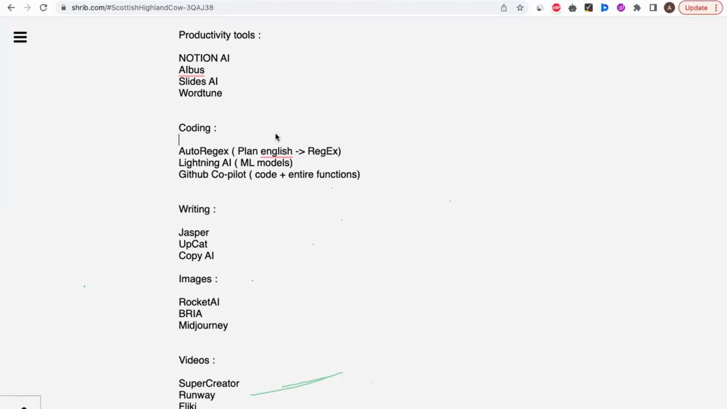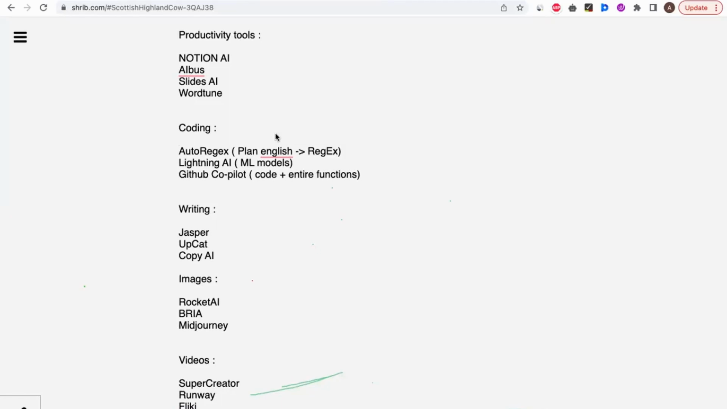So the best image creating software based on text prompts will be Rocket AI, Braya, and Midjourney. And Midjourney is taking it to a different level. If you know how to write good prompts effectively, Midjourney can drastically reduce your effort. Ideally, it will give tough competition to UX designers. So I personally use Midjourney, and I will definitely recommend it.